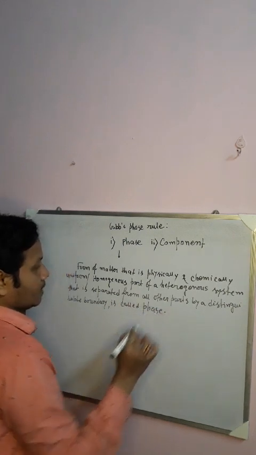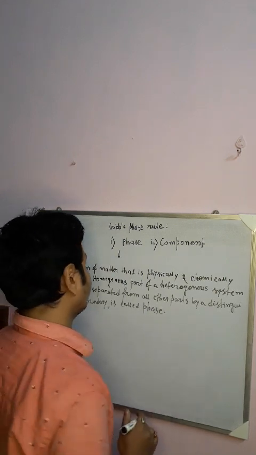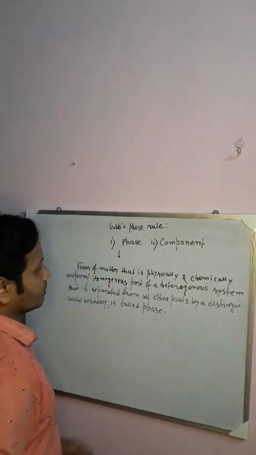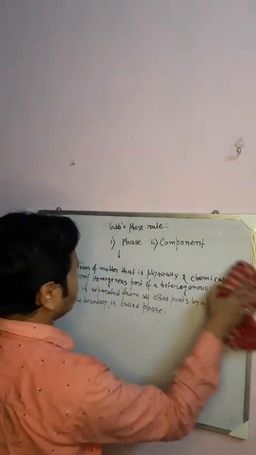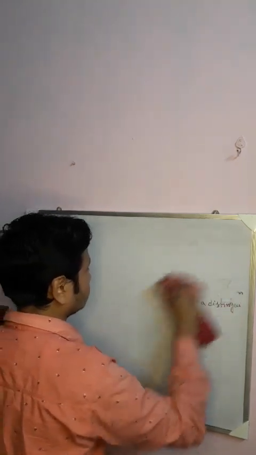Now let us take two examples so it will be clear. If we take a few examples it will be more clear to you.